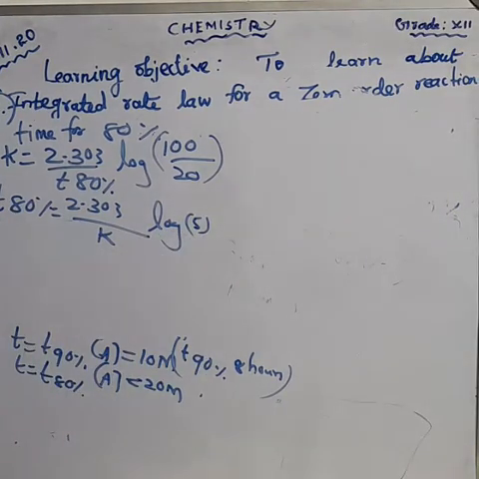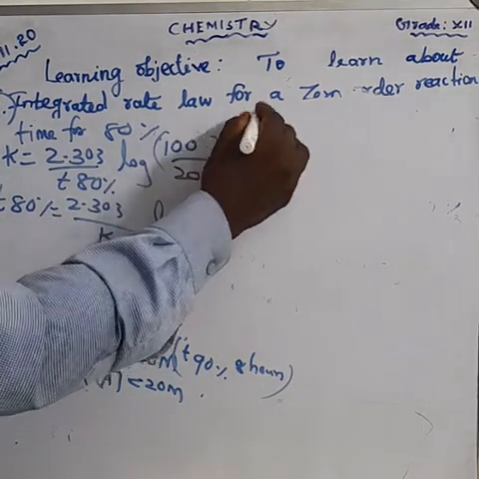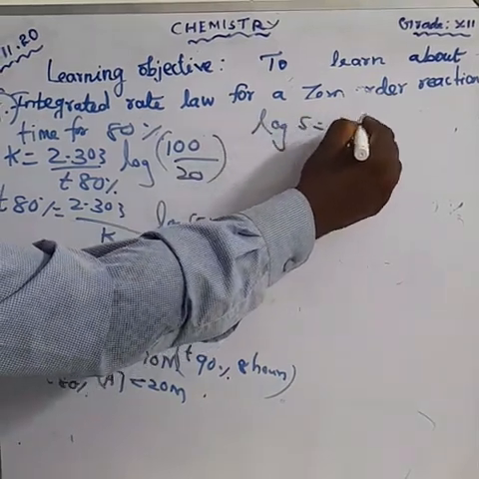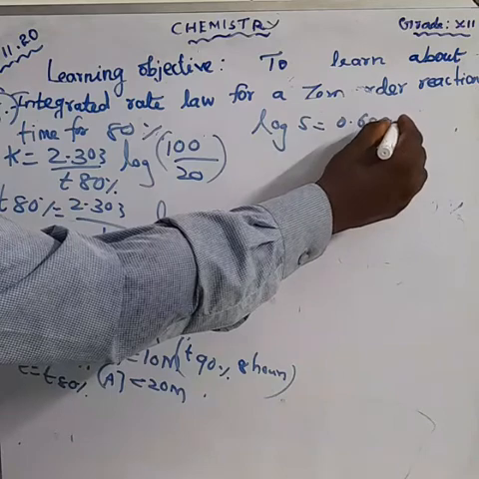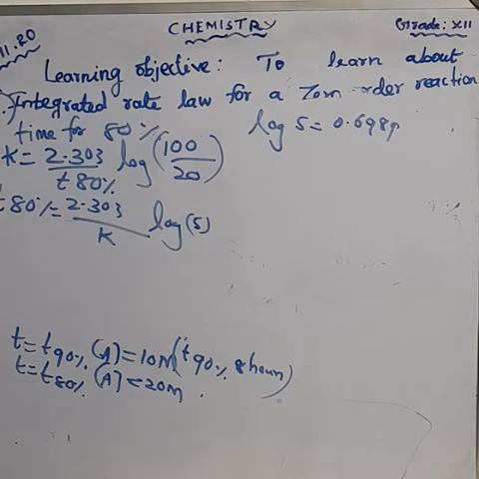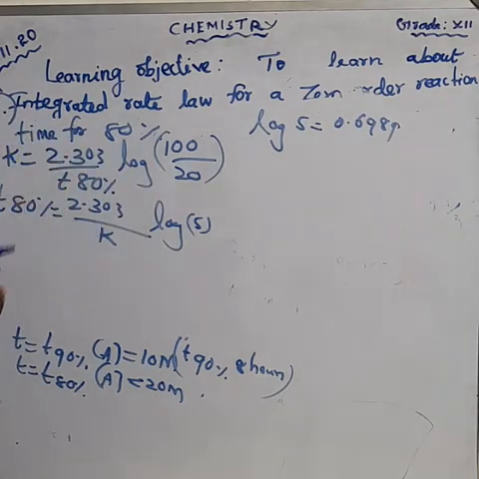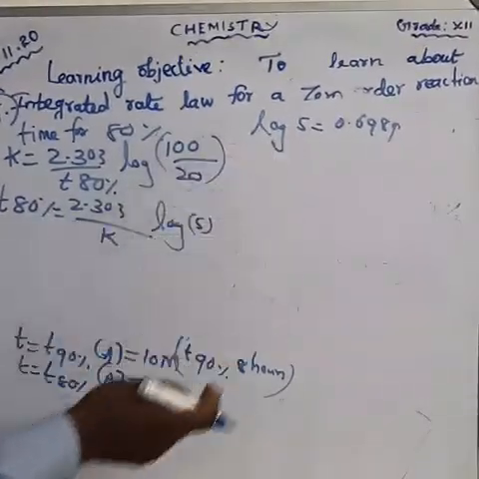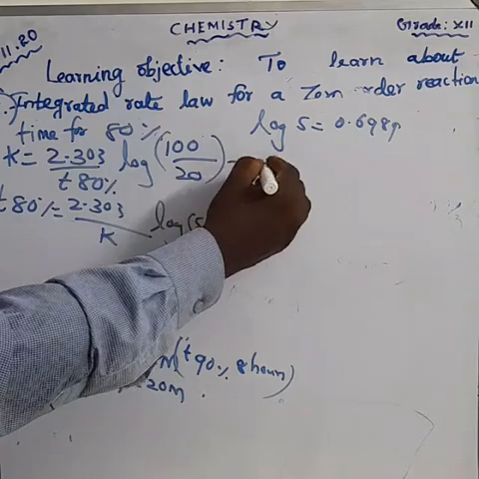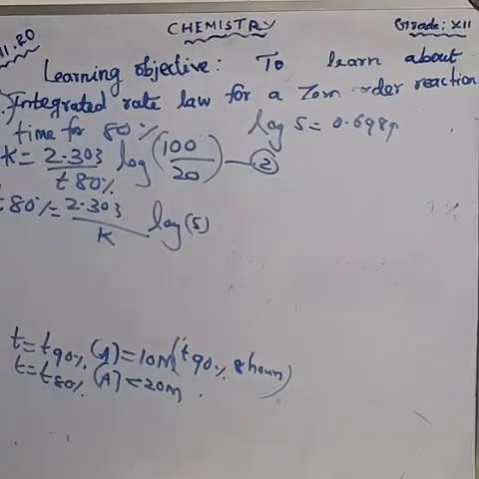What is the log 5 value? Log 5 is equal to 0.6989. Okay, we can discuss later. This first formula we have taken as equation number 1. Here we are taking equation number 2.